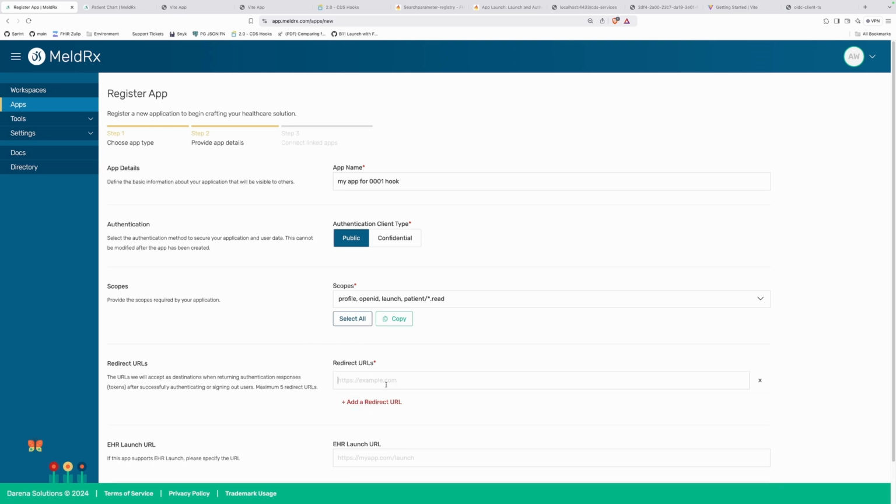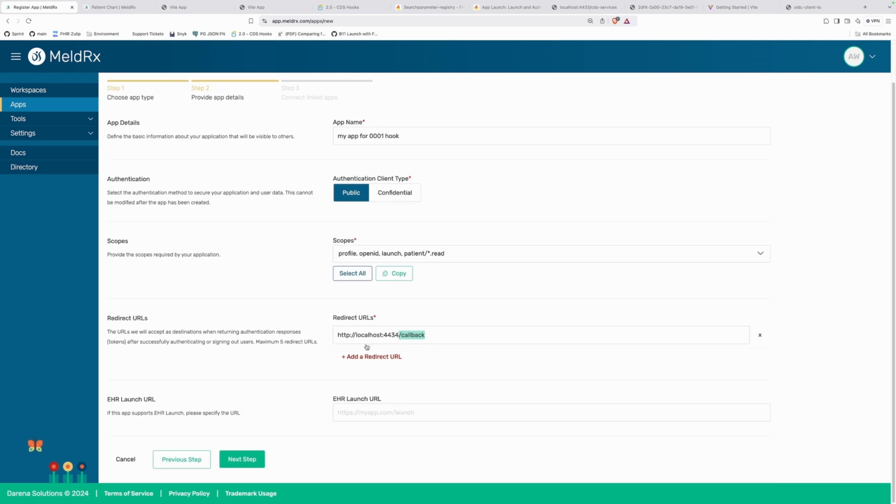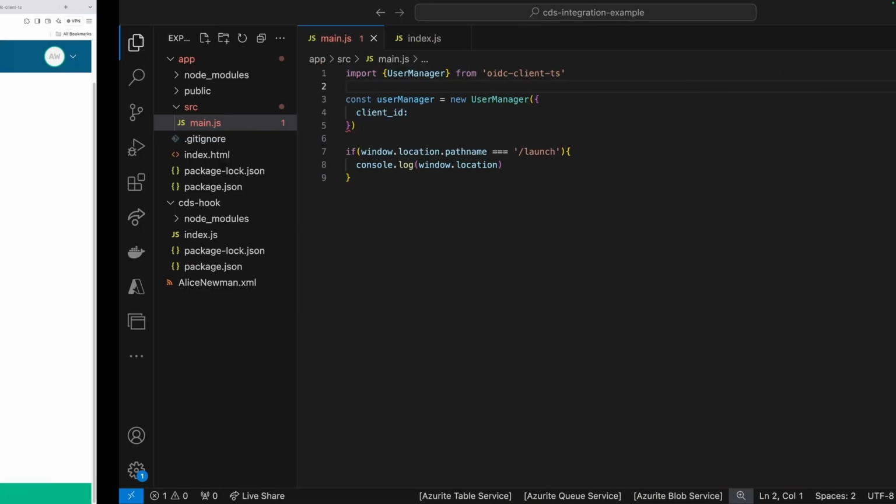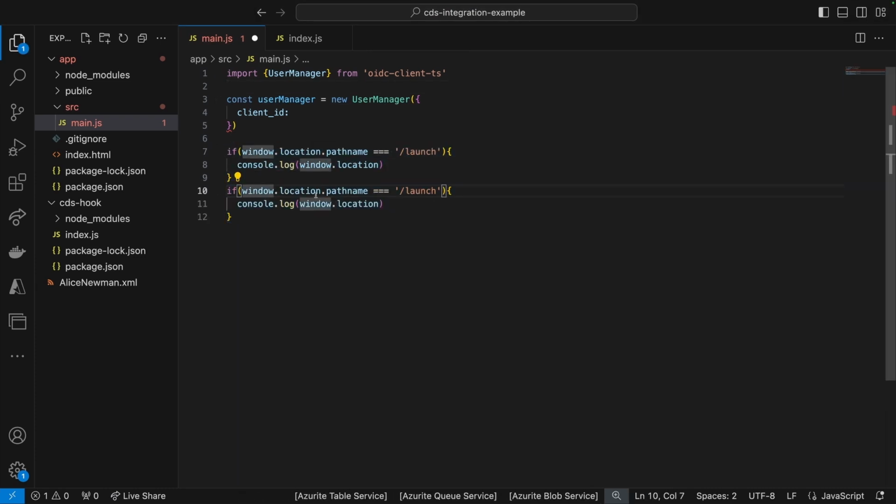So redirect URLs. I am on http://localhost:4434. Okay, and that's all the information that we're going to need. I'm just going to add /callback over here to say that once I come back, redirect me here where I'm going to be processing the auth callback. Okay, so I'm actually going to have to add this route, and the way that I add it with my super modern JavaScript framework, right? Just another if statement.